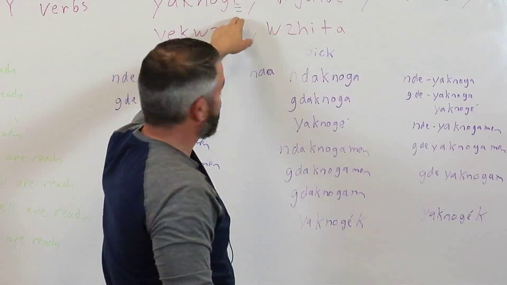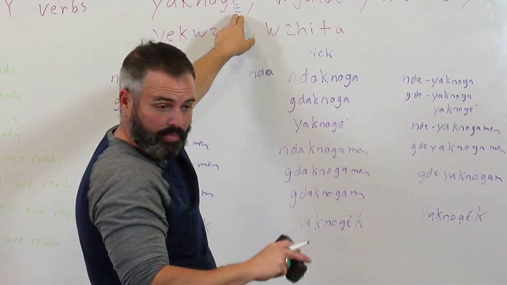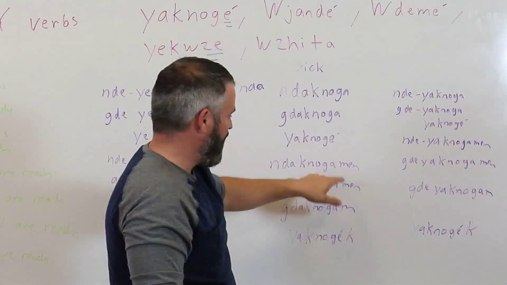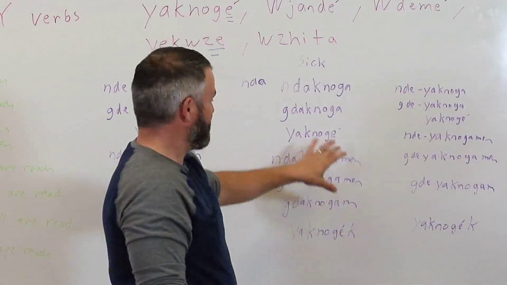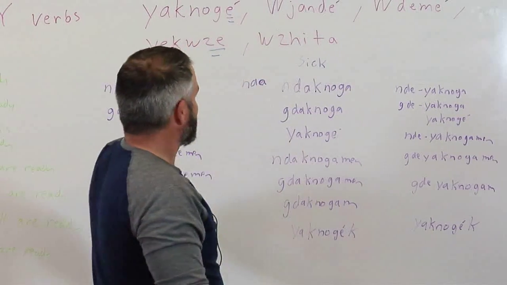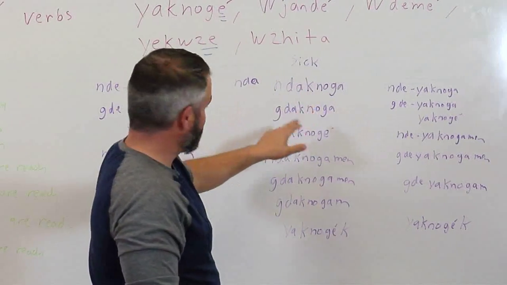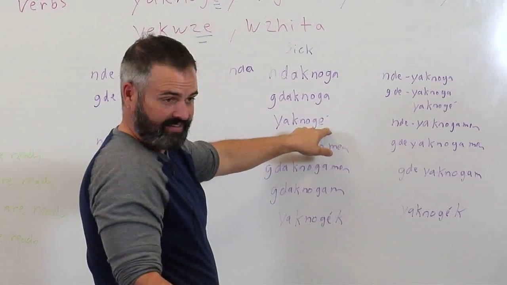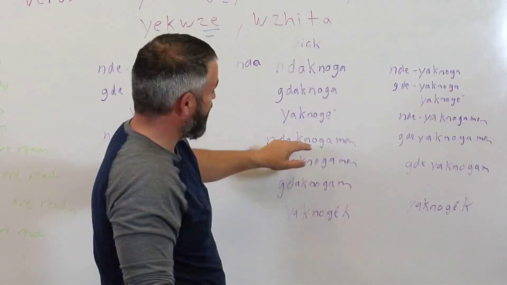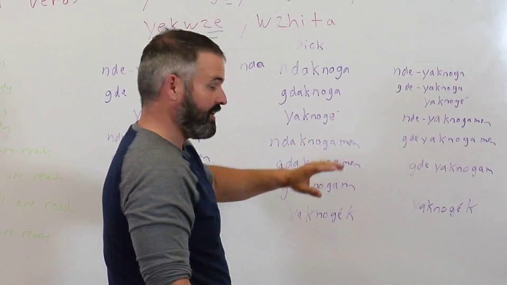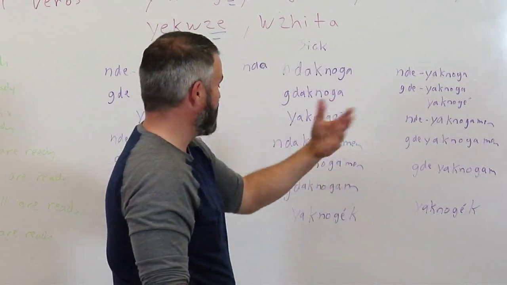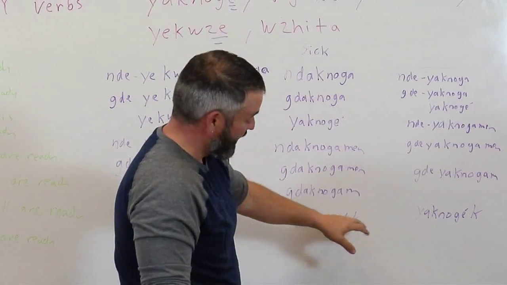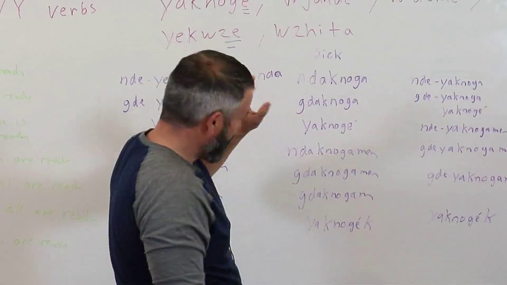The thing about sick is it's also an AE alteration. So it's got that going on. So daknoga, I'm sick. Gadaknoga, you're sick. Yaknoge, with the E, he or she is sick. Nadaknogamen, we but not you are sick. Gadaknogamen, we all are sick. Gadaknogam, you all are sick. Yaknogak, they are sick.